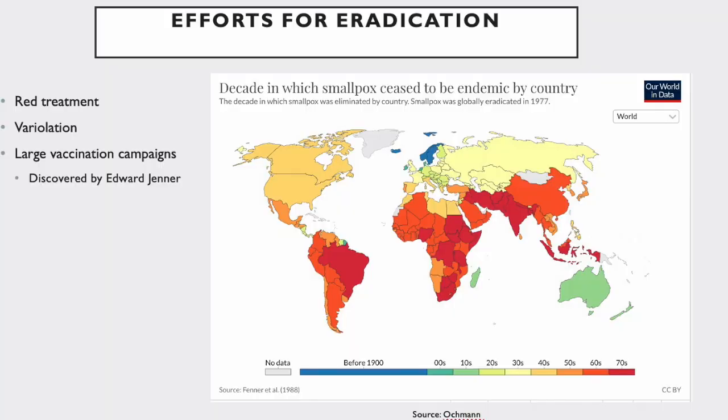Efforts for eradication. Before modern medicine, people tried to find different ways to prevent smallpox. In ancient practice, many cultures believed in the red treatment, where red colored objects would combat smallpox. The belief in red treatment extended to places like China, India, Turkey, England, France, Italy, Sweden, and more. With prevention came along attempts for treatment. Variolation was the first effective preventative measure, dating back to the 11th century.